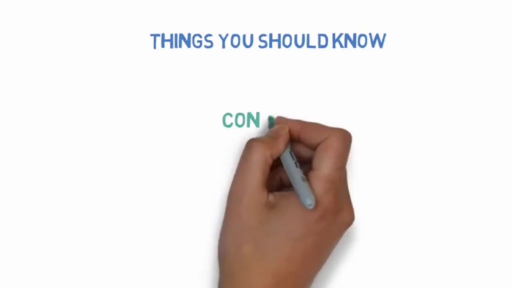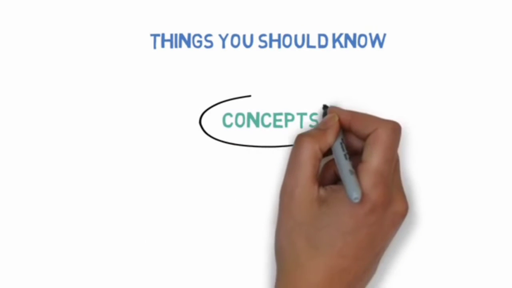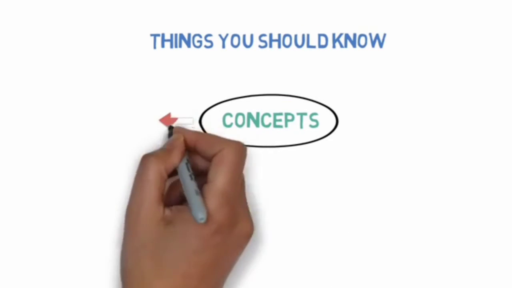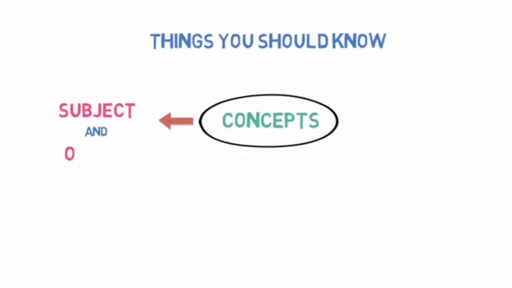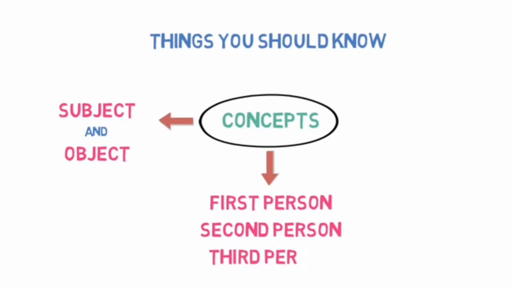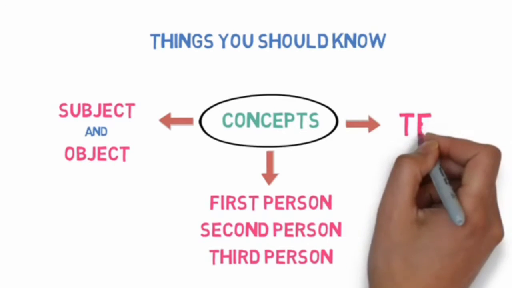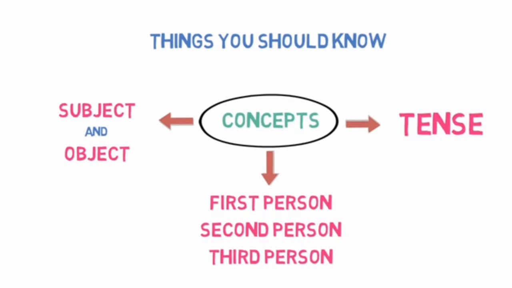There are three important concepts that you must understand properly. The first one is what is subject and object in the sentence. The second one is what is first person, second person and third person. And the third one is what is tense. We have already discussed all of them in our previous video, but we will quickly revise them here.